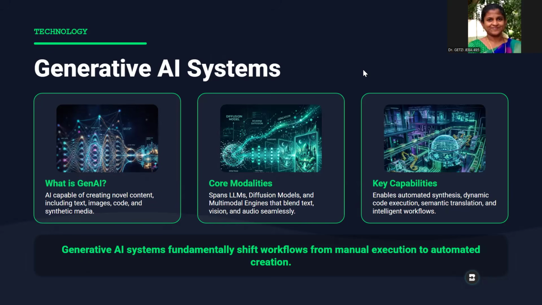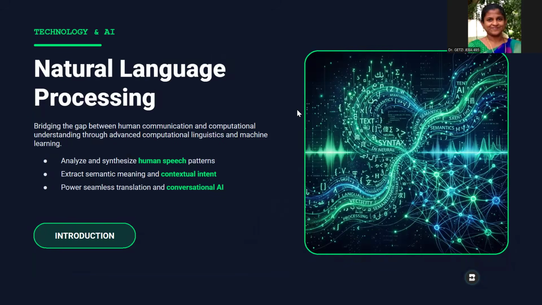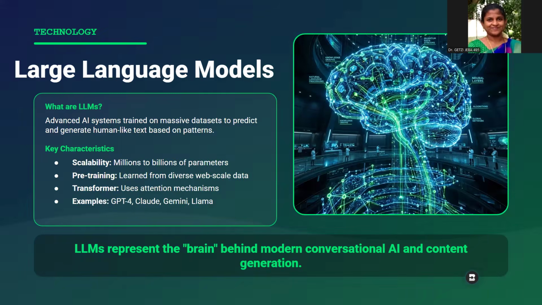So the next terminology that we should know is natural language processing. It is a field of AI that focuses on understanding and generation of human language by computers. Example, your voice assistants, your machine translation, your chatbots, and all these are natural language processing. So they have the ability of a computer to understand and generate natural language. Underneath this process, generative AI and natural language processing, lies a very good infrastructure or model called the large language models.